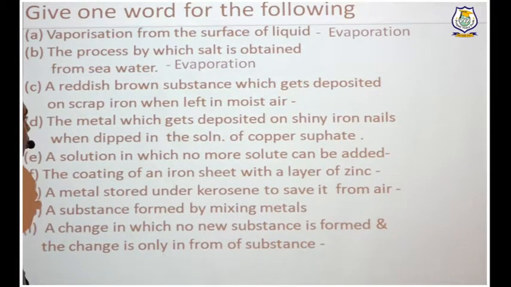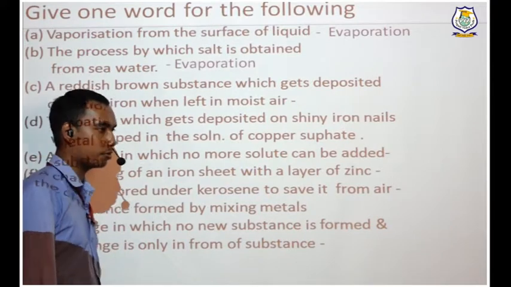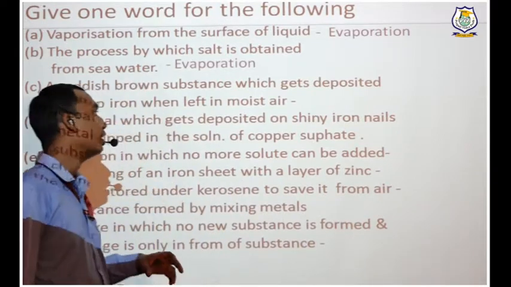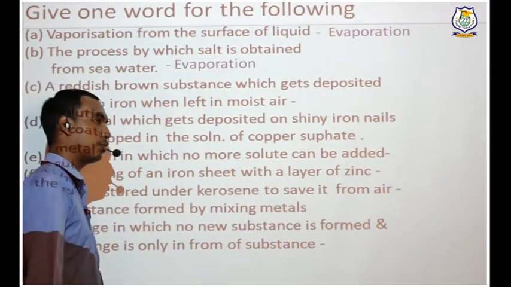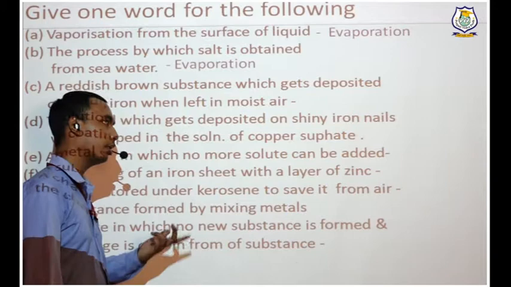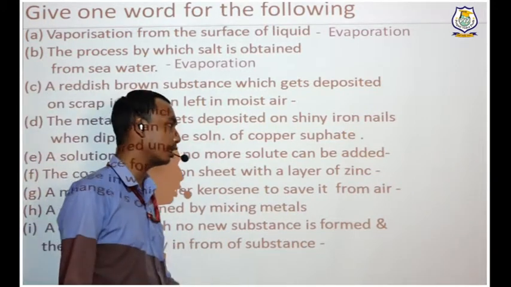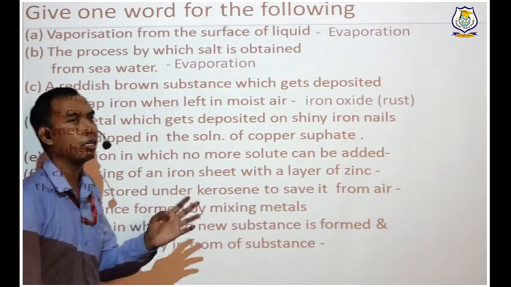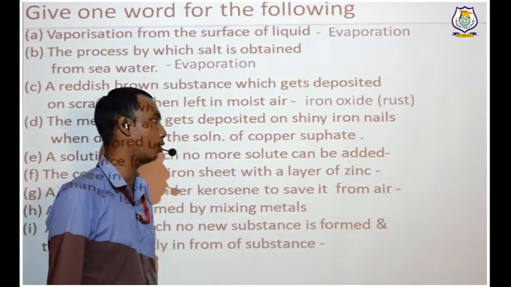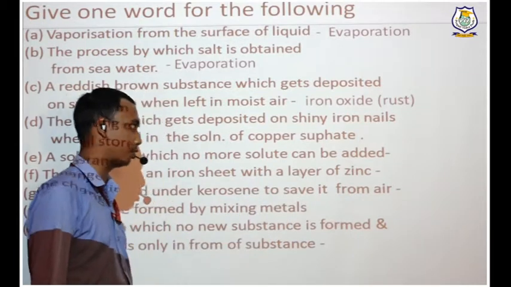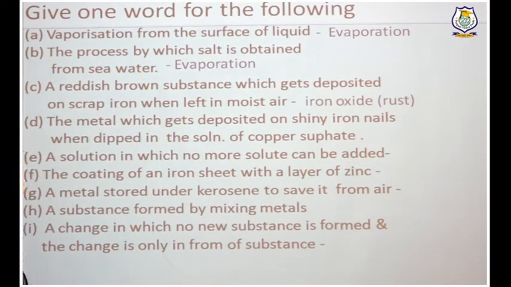Now, a reddish brown substance which gets deposited on scrap iron when left in moist air. So you have to tell me the name of that substance. When iron is kept in contact with water and air for a long period of time, it gets rusted. And that red substance which is coated on it, what do we call it? In common language we call it rust, but in chemistry we call it iron oxide. Iron gets oxidized. It combines with oxygen and water and forms iron oxide. Hydrated iron oxide, because it also has some water content. Clear? I hope it is clear to all.